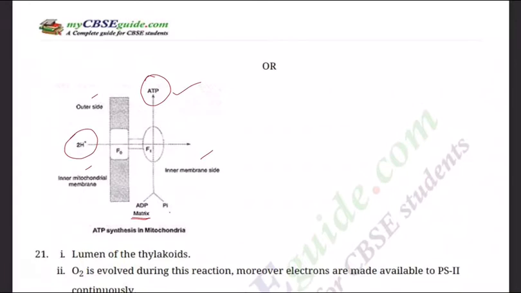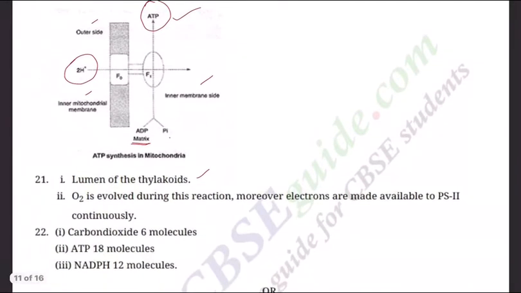Based on the above equation, answer the following questions. Question 1. Where does this reaction take place in plants? Of course, we know: thylakoids, the lumen of the thylakoids. Question 2. What is the significance of this reaction? Oxygen is evolved during this reaction. Moreover, electrons are made available to PS2 continuously.